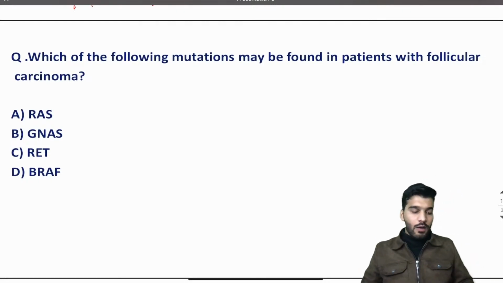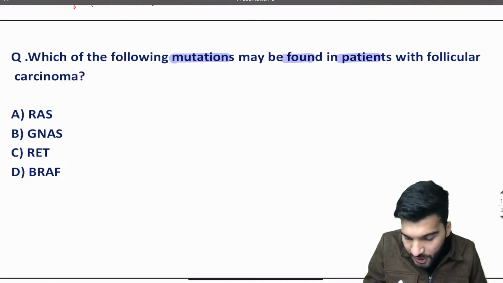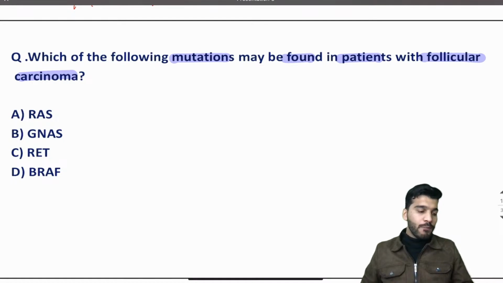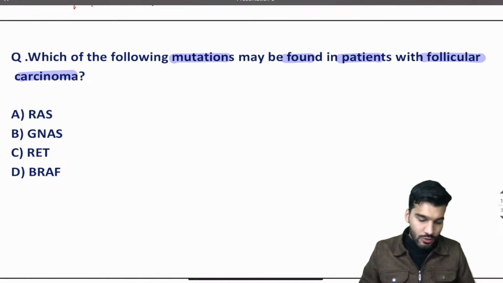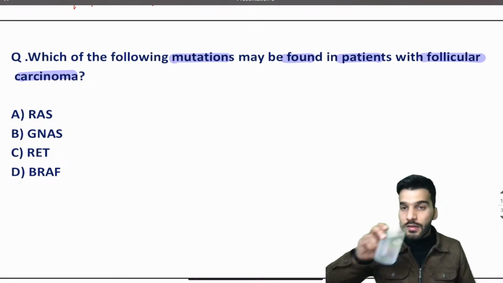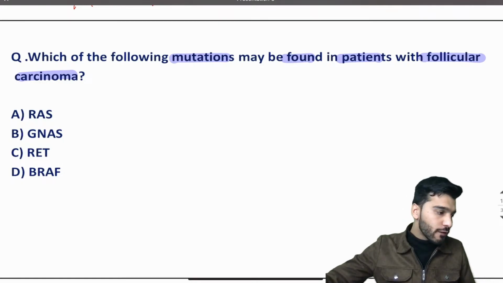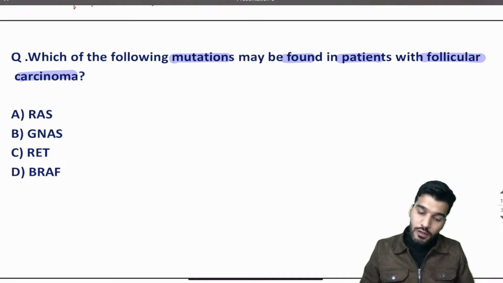Now, which of the following mutations may be found in a patient with follicular carcinoma? Write down in the comment section.